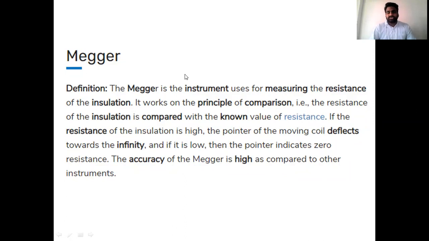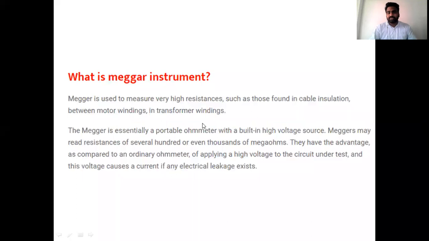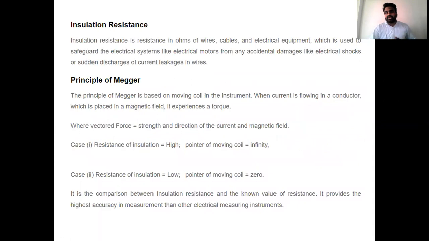We also discussed the purpose of the Megger, what is meant by the Megger instrument, and we defined the concept of insulation resistance. Insulation resistance means the leakage resistance or the resistance present in the cables or wires in electrical equipment. We also described the operation of the Megger. It operates on the principle of the moving coil instrument: a current carrying conductor placed in a magnetic field will experience a force.